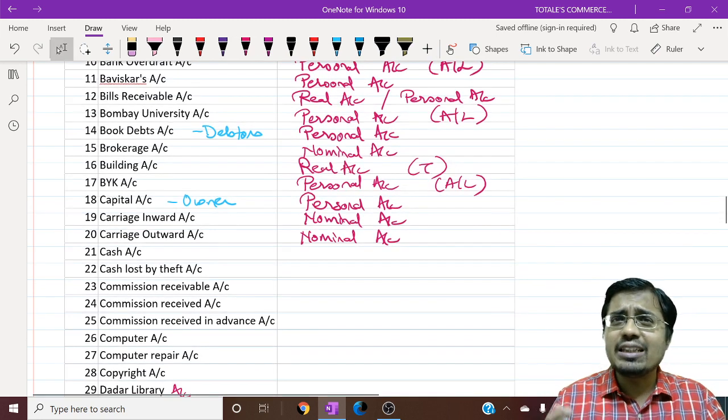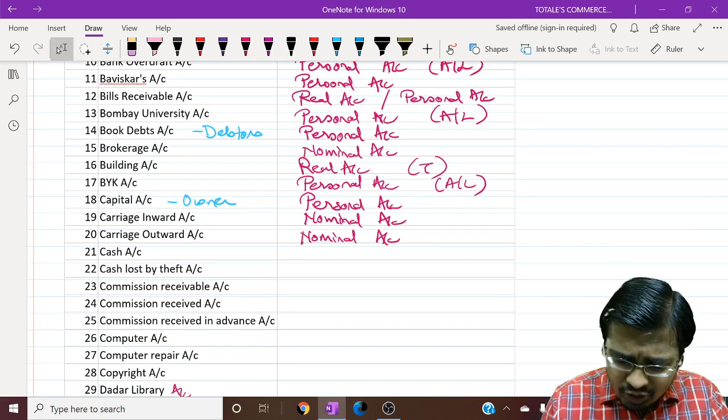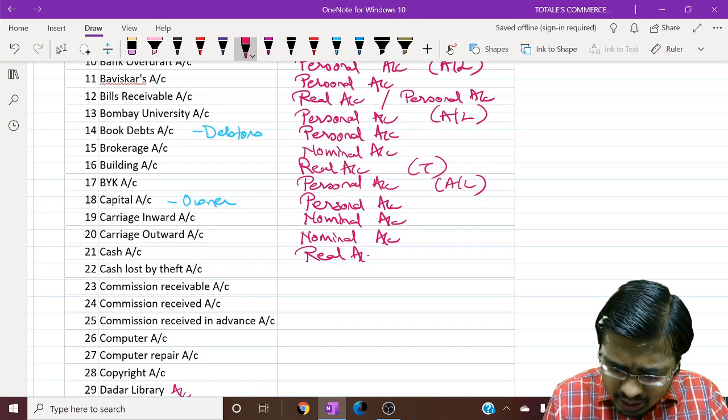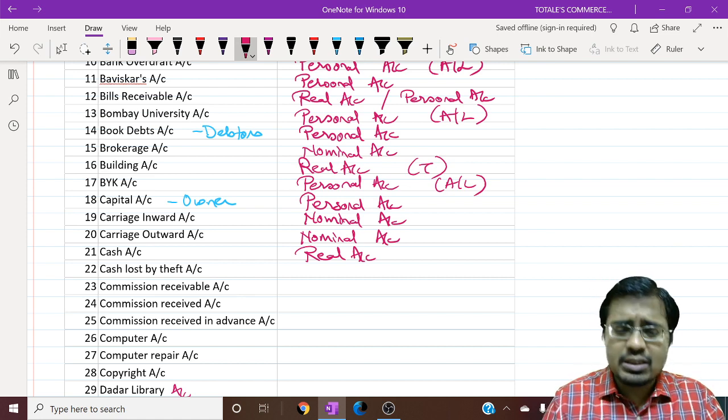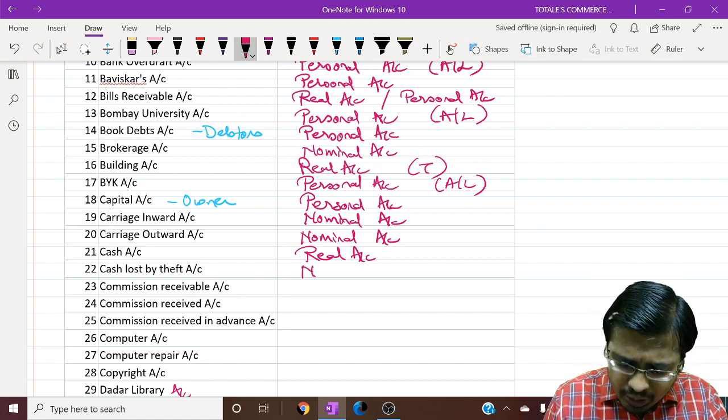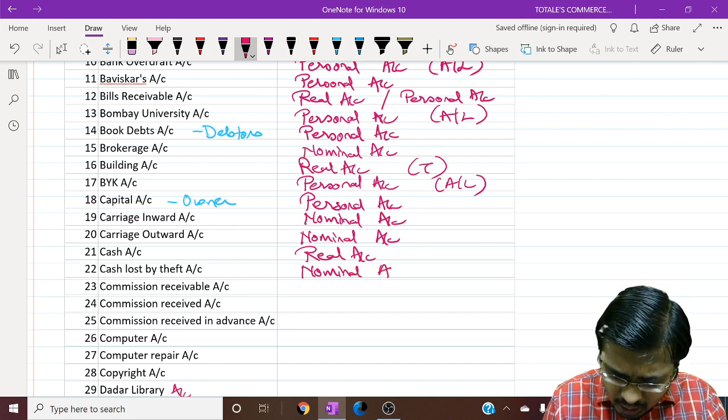Cash account. Cash is a thing. So obviously it would become a real account. Cash lost by theft. The name itself says it is a loss. So it would be a nominal account.